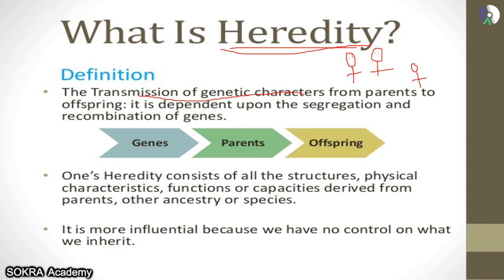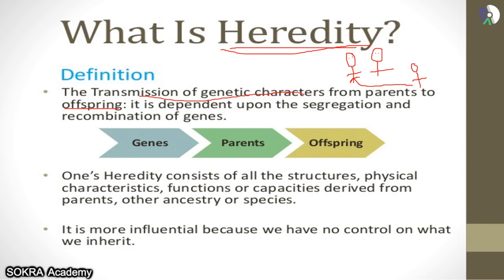Now what does this mean? That means you got those brown eyes from your mother. That means your genetic structure for the color of the eye has come from your mother. That is the meaning of heredity: the transmission of genetic characters from parent to offspring. Offspring means your children.